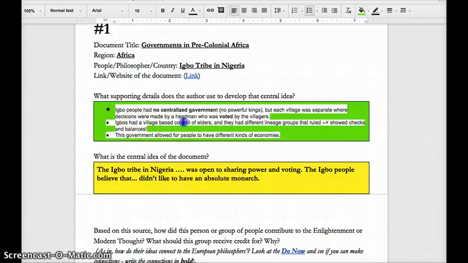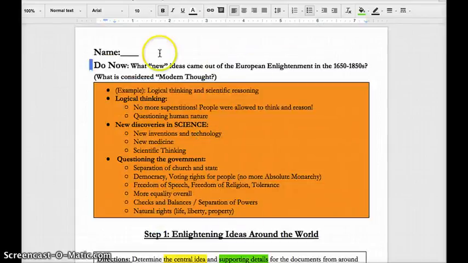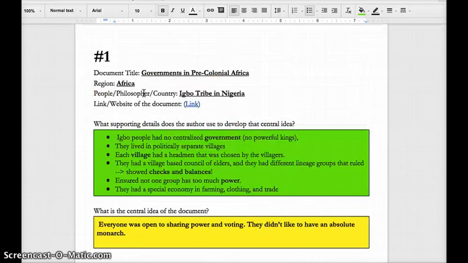I see that they had a council and different groups that ruled, which also shows that their power was separated. This is also a keyword I should bold. And the government allowed for people to have different kinds of economies. Again, this is giving people power. So notice what I'm doing. I'm bolding anything that's similar to what I have in my do now. Words that are keywords from the Enlightenment. I'm bolding those because those are probably the most important parts of that document.